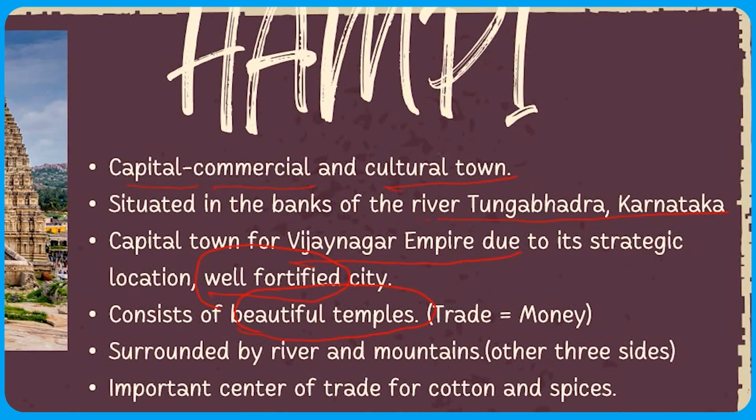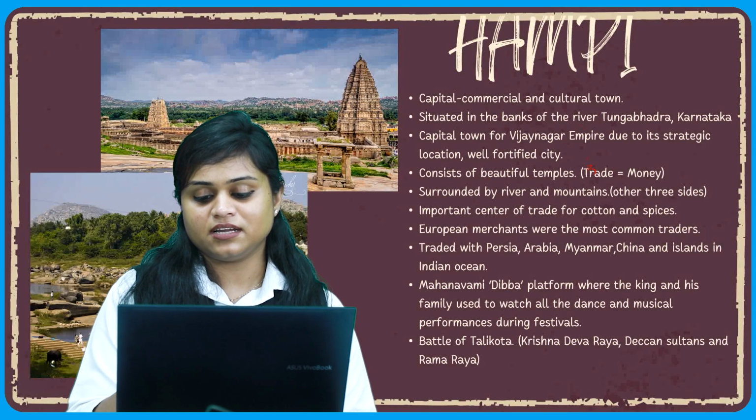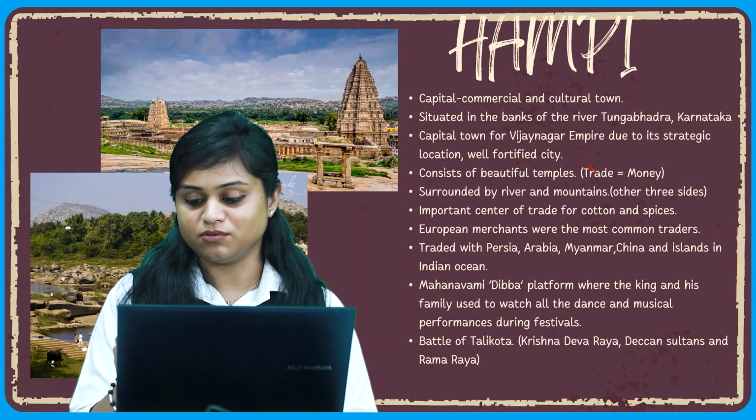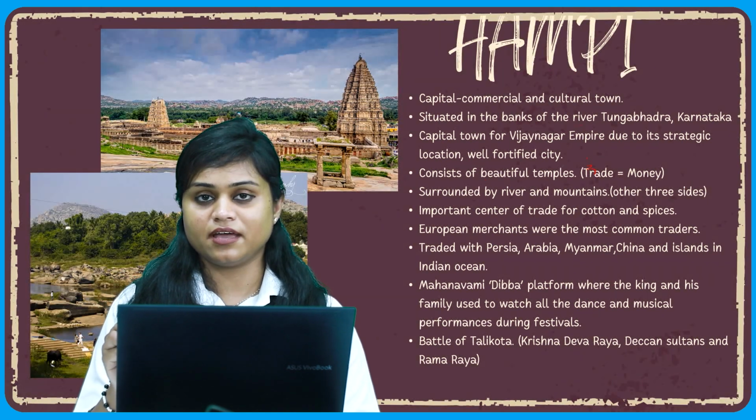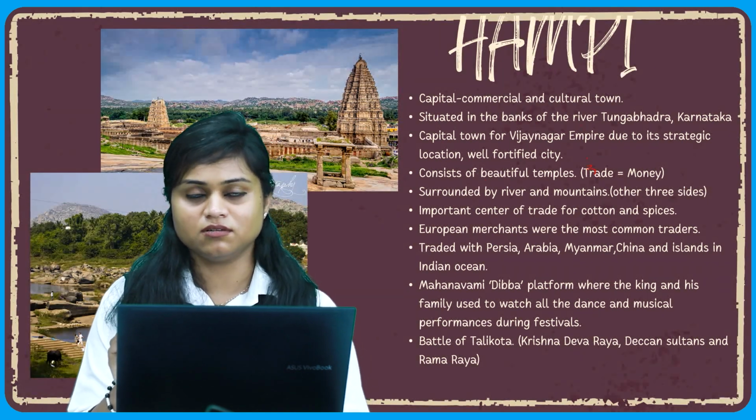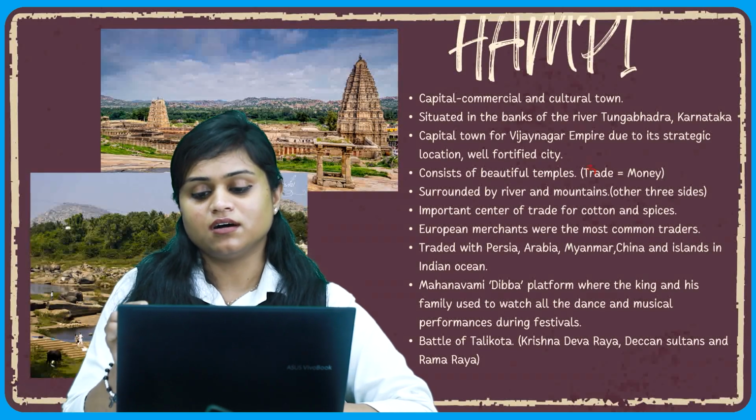Now as I said that it is a well fortified city, the next point backs it up by saying that it is surrounded by rivers and mountains, and these rivers and mountains are there on all 3 sides of Hampi.